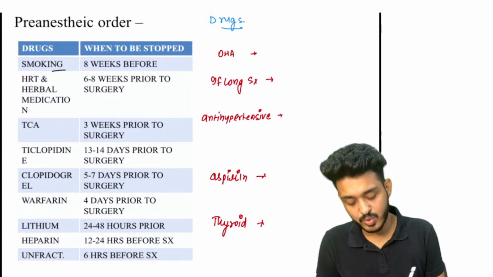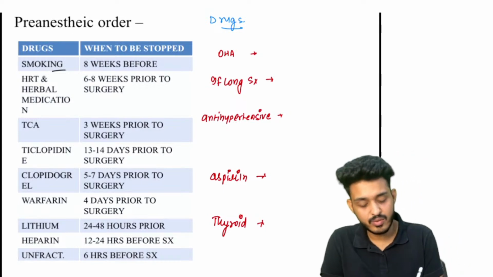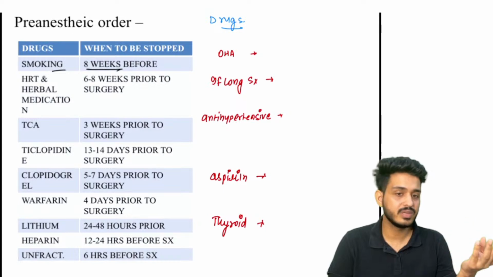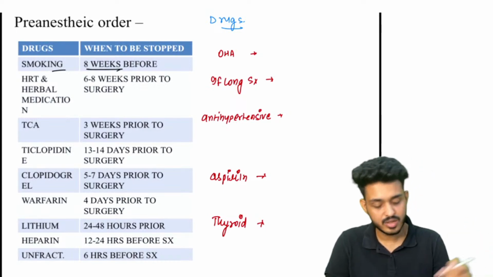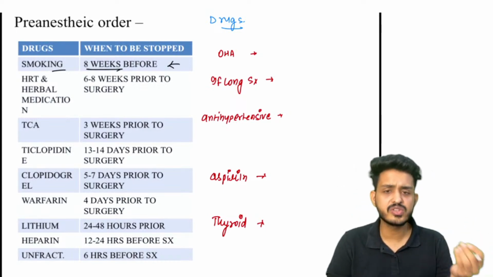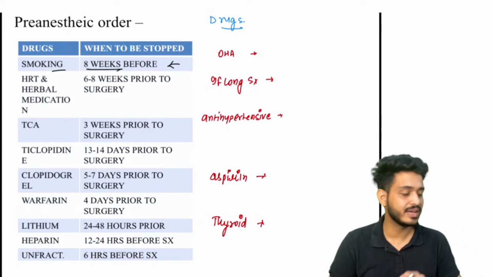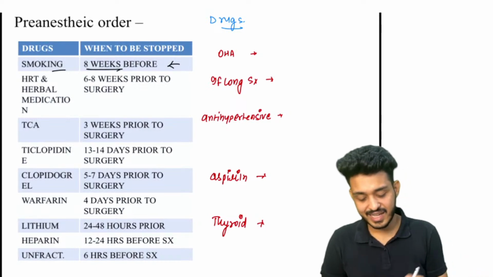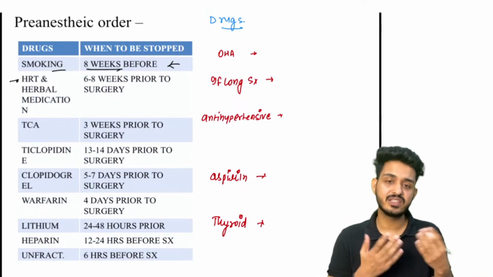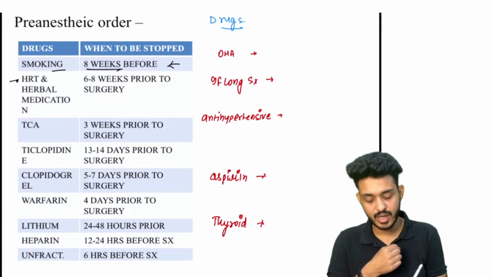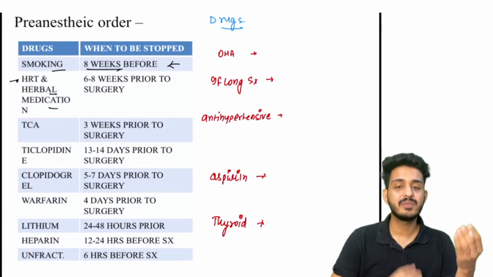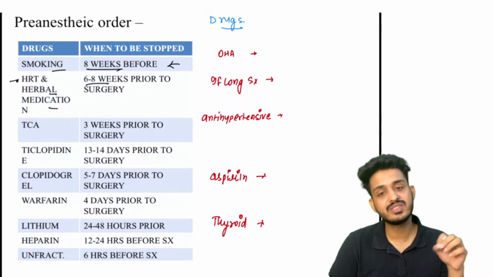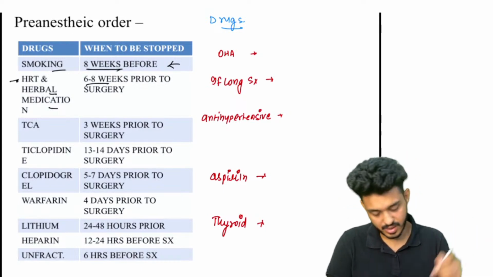So we have smoking. Those patients who are smoking, for elective surgery, if they are coming to me, I would tell them that we will have surgery after 3 months. So I will tell the patient to quit smoking, okay, 8 weeks before. Second thing, hormone replacement therapy, that is basically estrogen and progesterone. We also need to stop herbal medication because we don't know what is in that, okay? So we need to stop them also 6 to 8 weeks prior to surgery, okay?